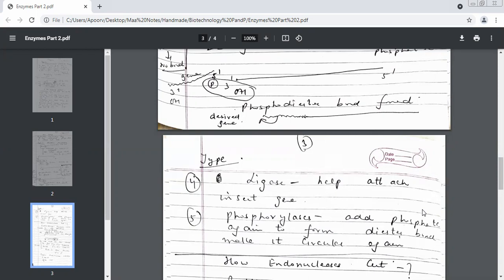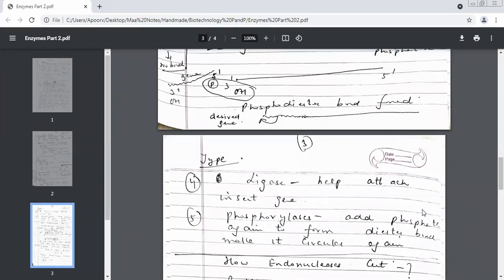However, endonucleases are further divided on the basis of where they cut. We have 2 kinds of endonucleases. I have not taken that up because as of now, you don't even know how they cut. So first I'll tell you in the next period how endonucleases cut the genetic material. Depending on whether they're cutting in the center or at the edges, we have 2 kinds of endonucleases.